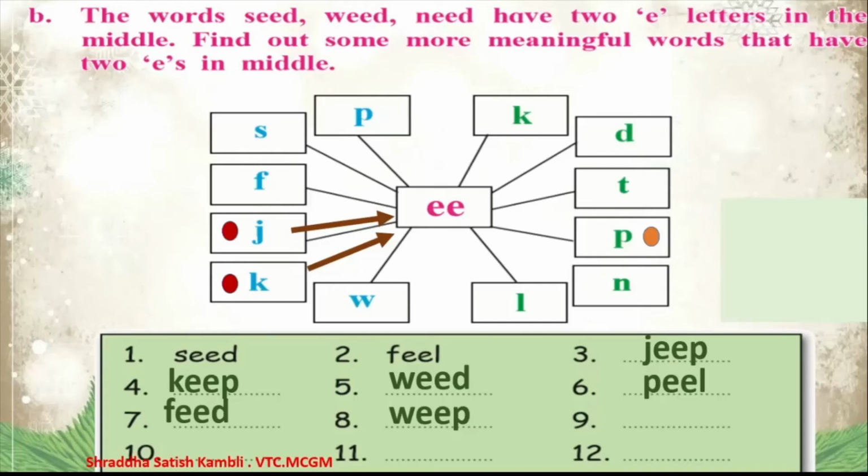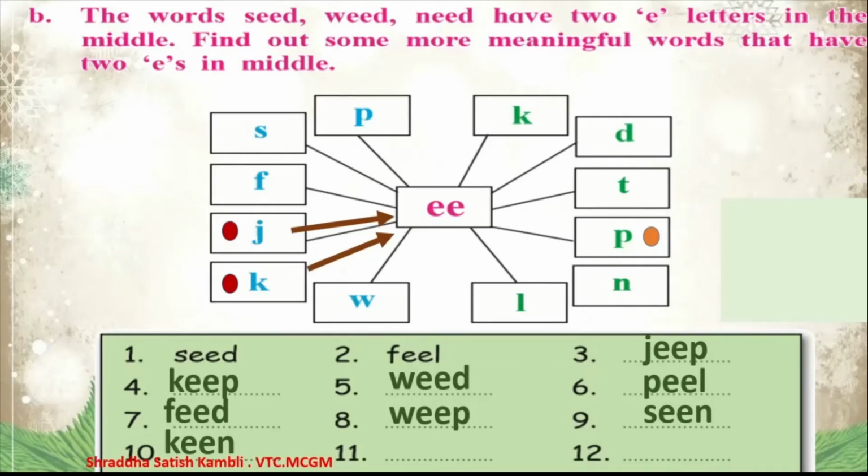You weep. Then you have seen. Seen means to be seen, to look at someone. S-E-E-N. Seen. And then at number 10, we have keen. K-E-E-N. If you're very, very interested in something, we say keen.